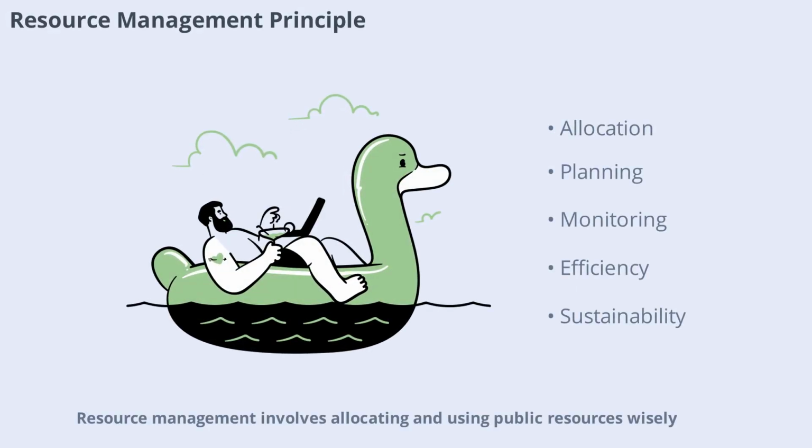Resource management involves allocating and using public resources wisely. This principle requires careful planning, monitoring, and accountability. Effective resource management supports efficiency, sustainability, and fairness. By managing resources well, governments can deliver better services and achieve their goals.